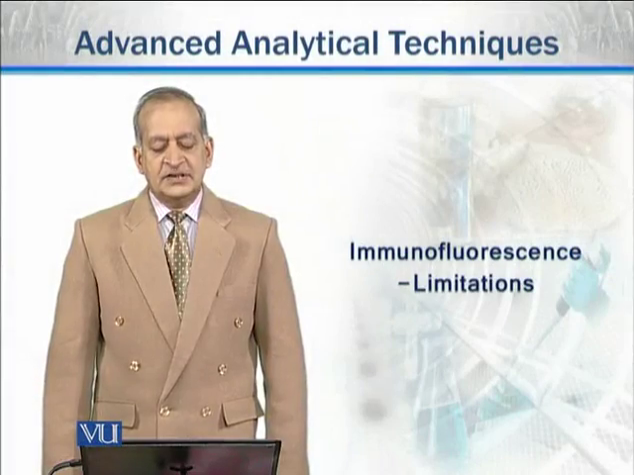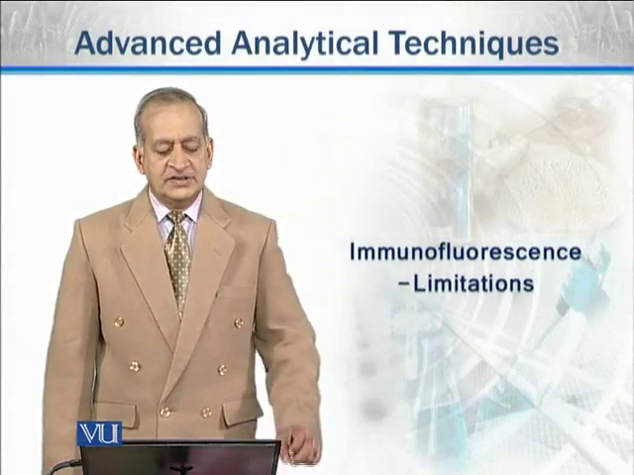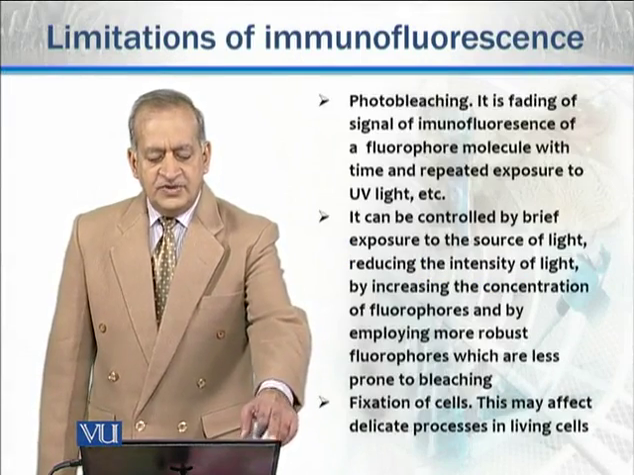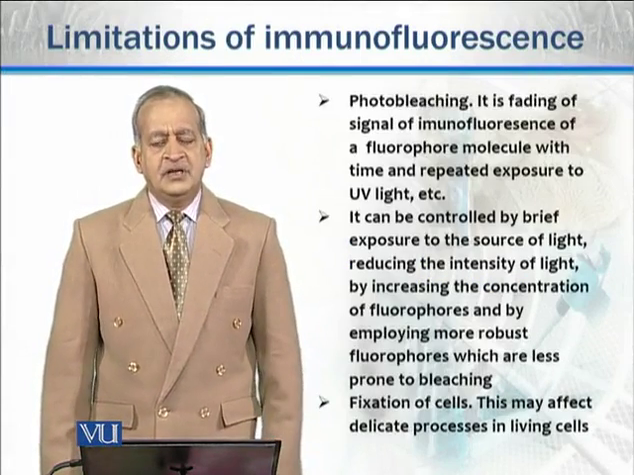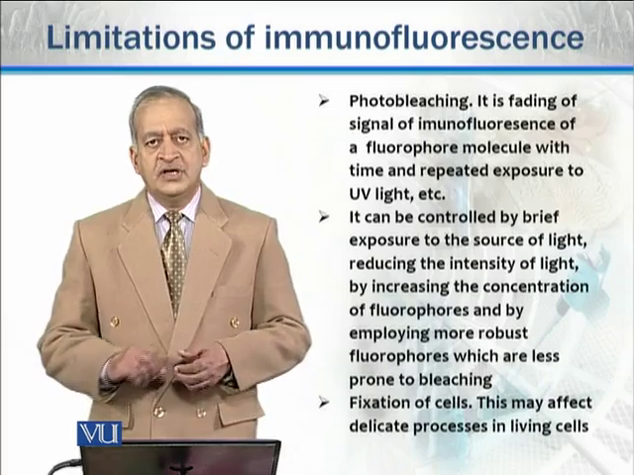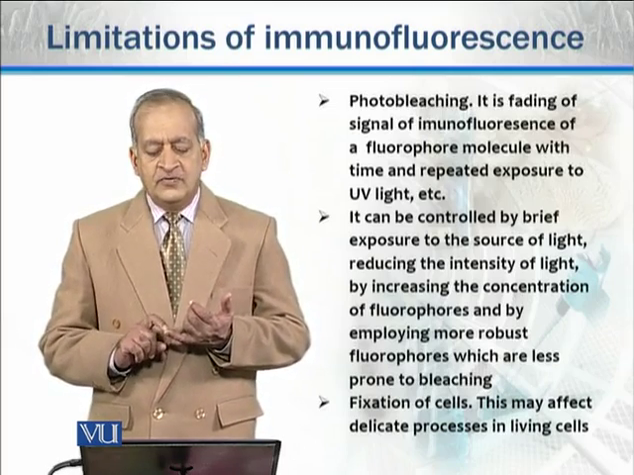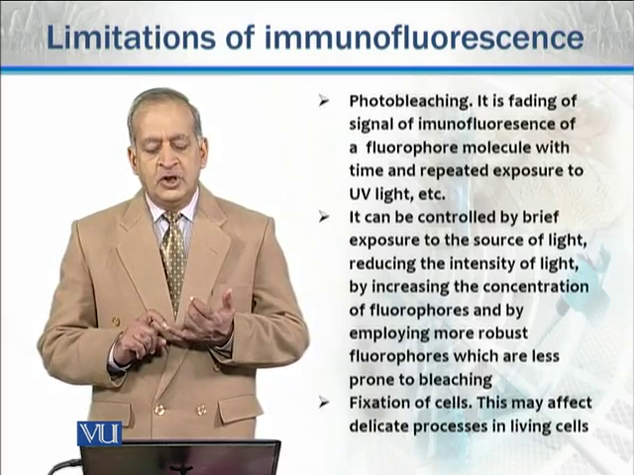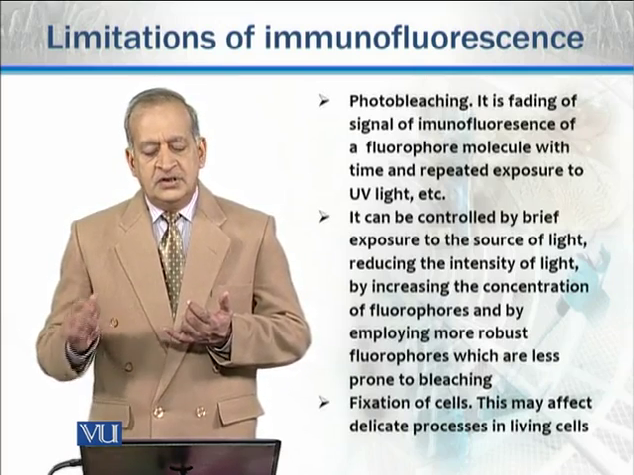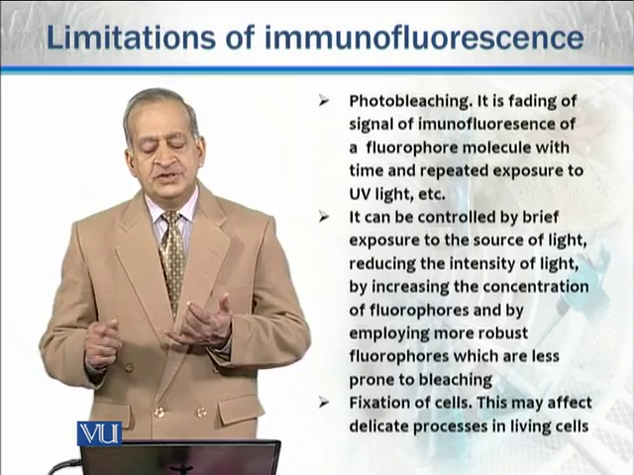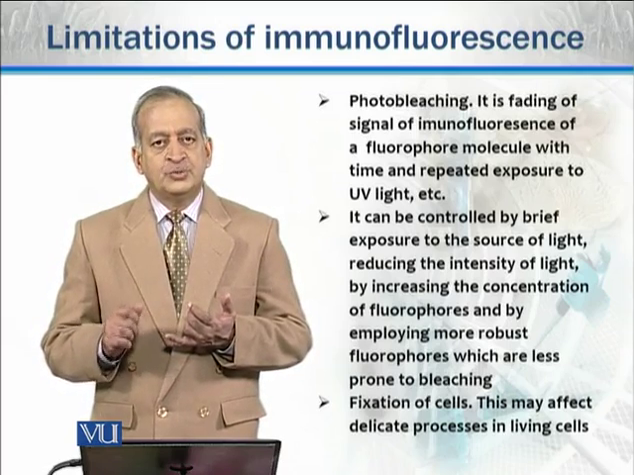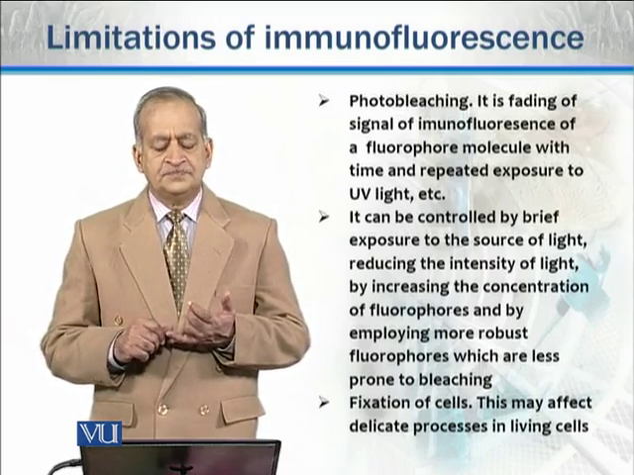We'll discuss now limitations of immunofluorescence. And immunofluorescence has many limitations. For example, photobleaching. What is it? It is fading of signal of immunofluorescence of a fluorophore molecule with more time and with repeated exposure to the source of light.